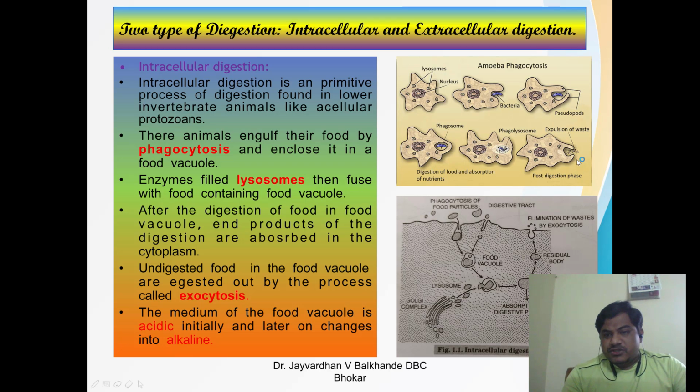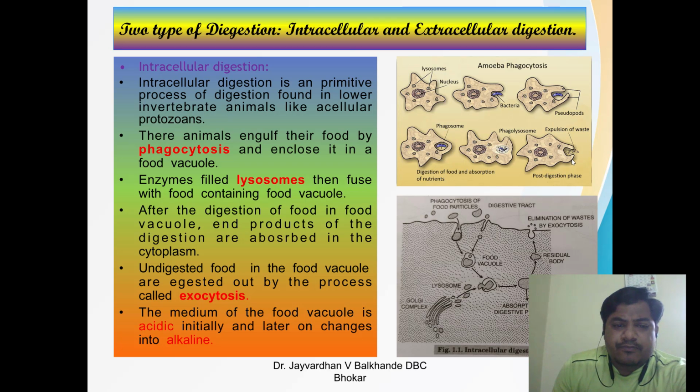Okay, so this is the explanation here. After the digestion of food in the food vacuole, the products of digestion are absorbed in the cytoplasm, and the undigested food in the food vacuole is ejected out by the process called exocytosis.